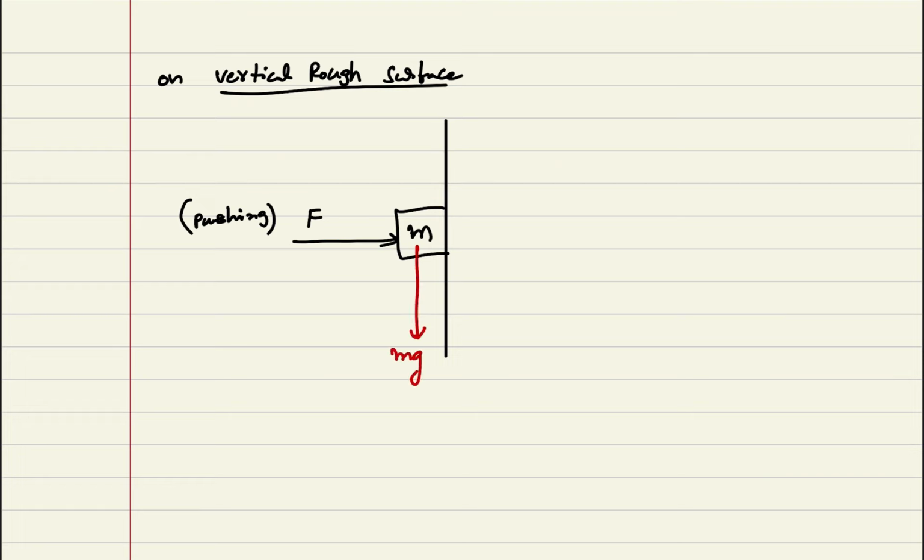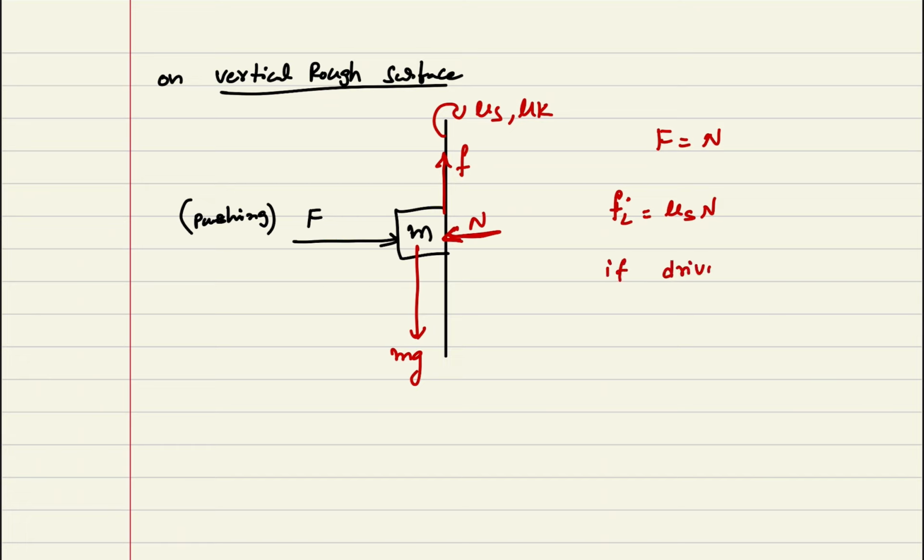We can see the body has mg in the downward direction, and if it is rough, the frictional force will be in the upward direction. Now what is the nature of the frictional force here? The normal reaction will be in the opposite direction. F is always equal to N here, and you will calculate limiting friction as mu s into N. Let us consider the mu s value and the mu k value also.